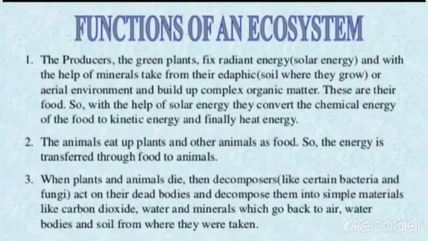Now we discuss the functions of an ecosystem. First, the producers, the green plants, fix radiant energy, or solar energy, and with the help of minerals taken from their aquatic or aerial environment, build up complex organic matter. These are their food. With the help of solar energy, they convert the chemical energy of food to kinetic energy and finally heat energy.